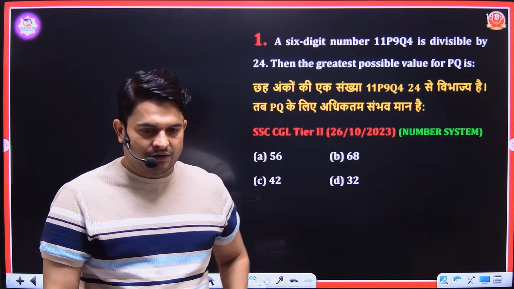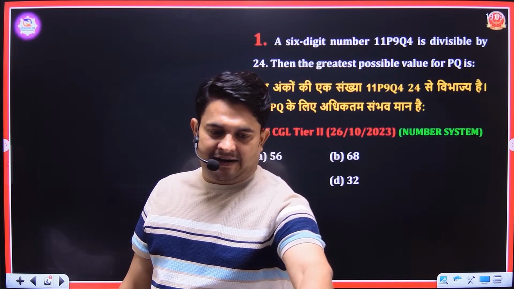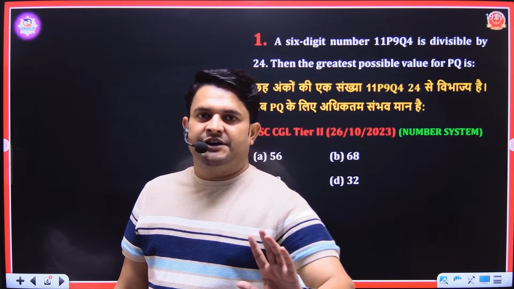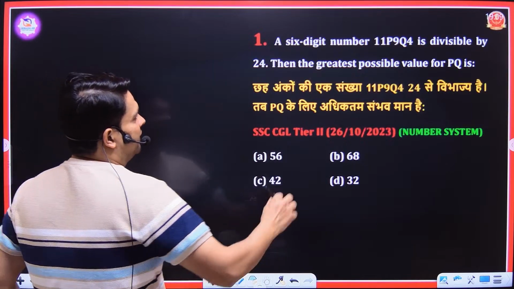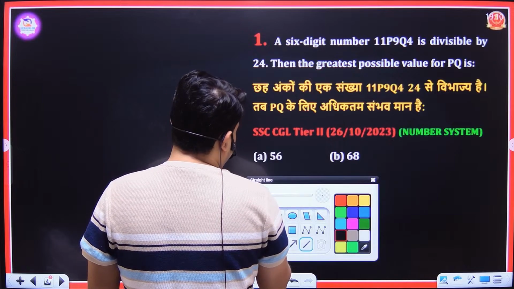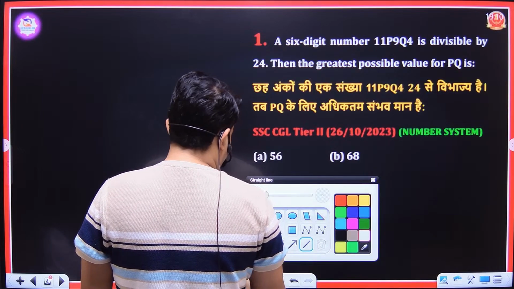As you already know, if you want to divide a number by 24, then in divisibility rule I will teach you that you have to divide it by 8 and 3 simultaneously.